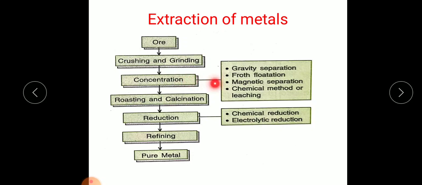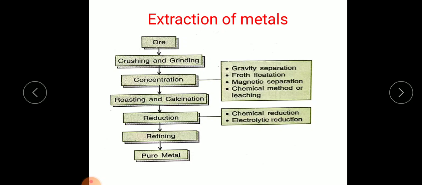This concentration involves four different methods: gravity separation, froth flotation method, magnetic separation, and chemical method or leaching. All these processes we have already studied in class 10 in the chapter Metallurgy. You can revise from there.